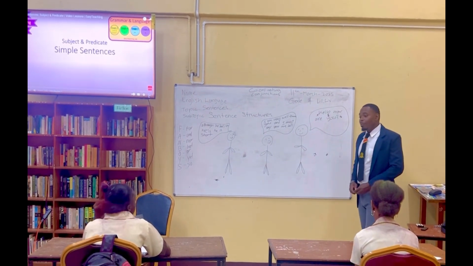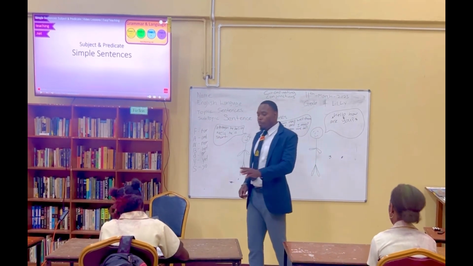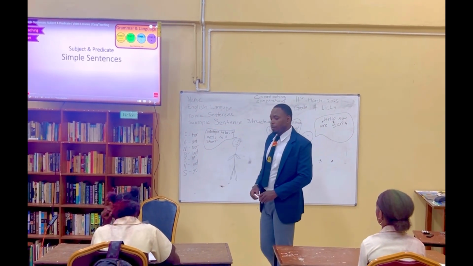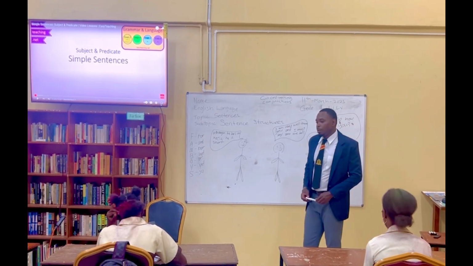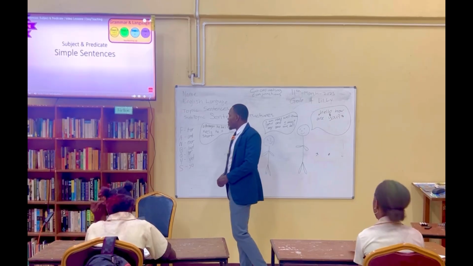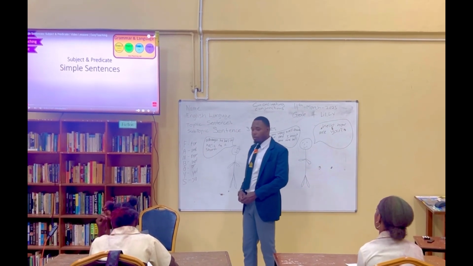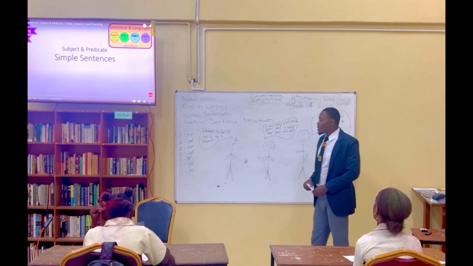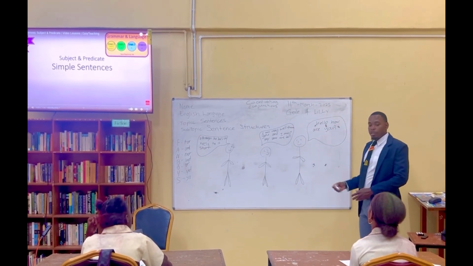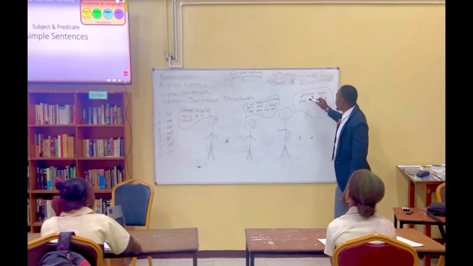Okay, so you have a list of 30 conjunctions here. Look through the list, and we already know that the FANBOYS acronym is for those that make up the compound sentence. I have a sketch on the board here. Let us say there's a conversation like this. Let us start here. Read.